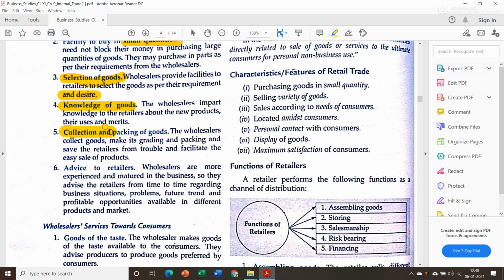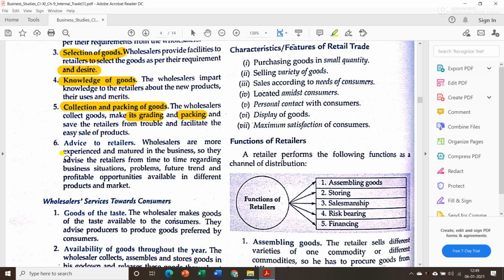The next is collection and packing of goods. The wholesalers collect goods and do grading. They purchase in huge amounts from the producer, then make small packages and sell them to the retailer so that the retailer can sell products easily.